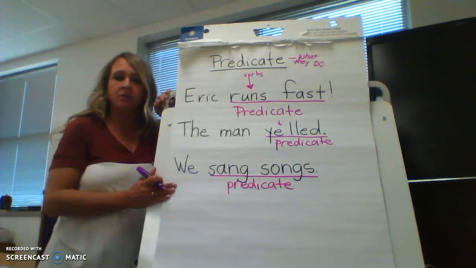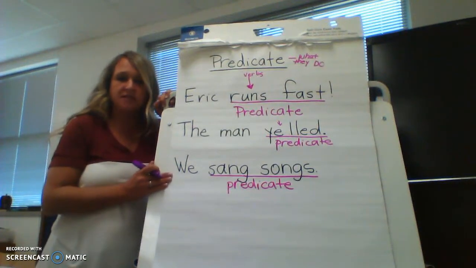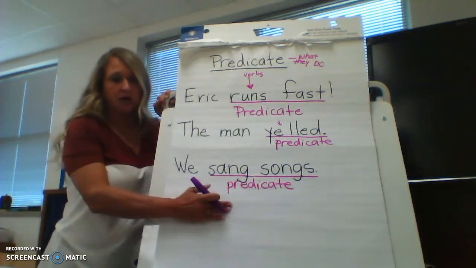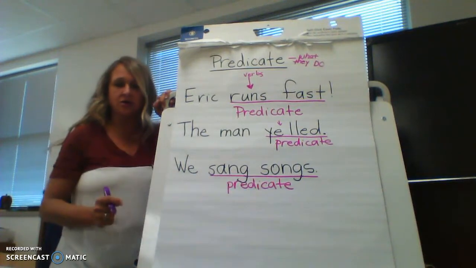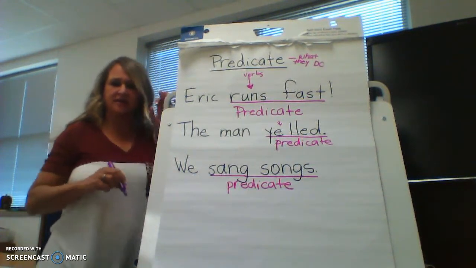We would be the naming part, the subject. Who sang songs? We did. So we is the subject. Predicate is what we did. We sang songs. Oh, you guys are so good at this.